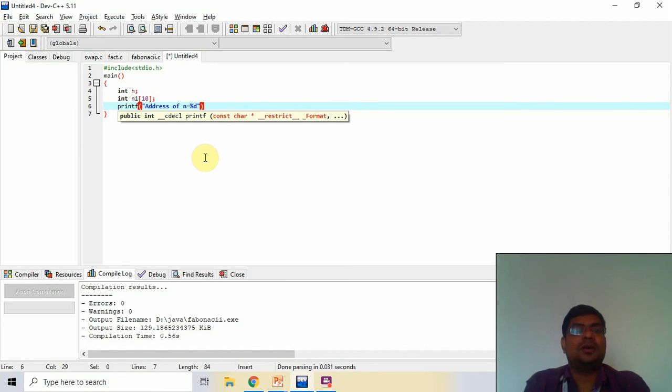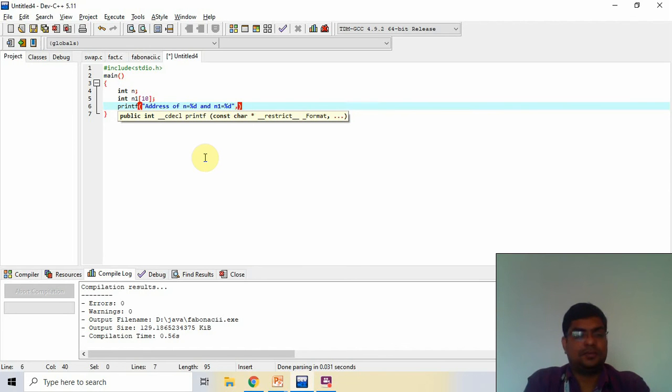Address is always an integer, not in points, and the address of n1 is equal to %d. Then we pass the percent, sorry, not n percent.